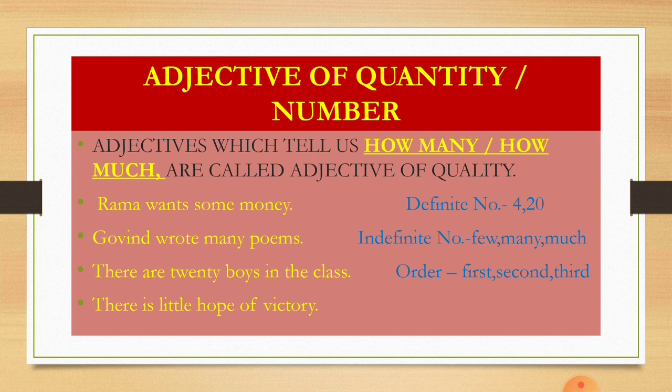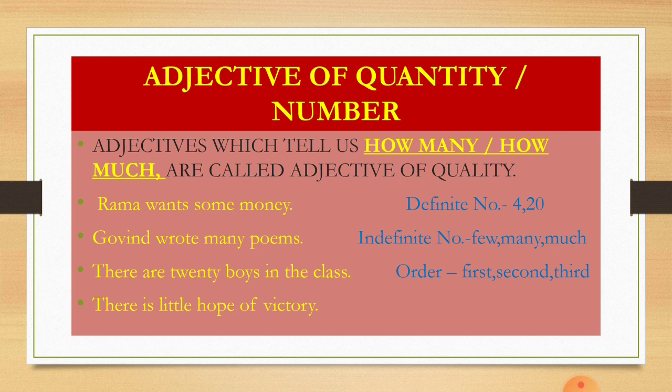Suppose you say, I stood first in the class. Okay, or he is the first boy to enter in the class. He is the first boy. So what kind of a boy? Boy is a noun, and the extra information, the modification, is that he is the first boy. So first here becomes the adjective of quantity or number.